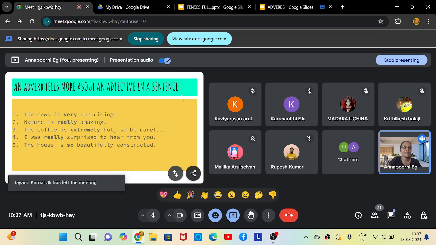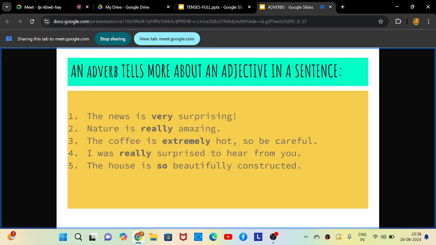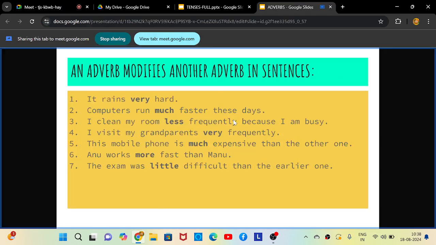Okay, so some song also released in the recent times. So beautiful, so amazing, so cute, just looking like a wow. அப்படியெல்லாம் சொல்லி ஒரு reels கூட நிறைய வந்தது. Okay, so is an adverb. Got it? Fine. Now finally we are going to check how an adverb can modify another adverb in sentences.